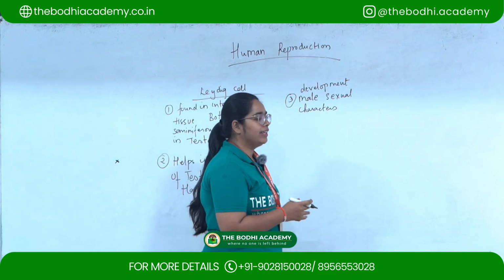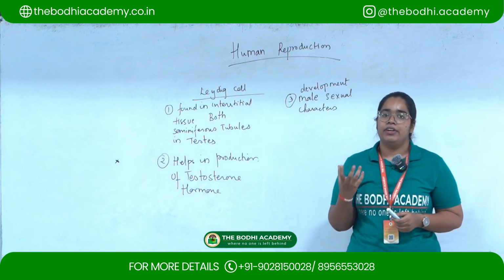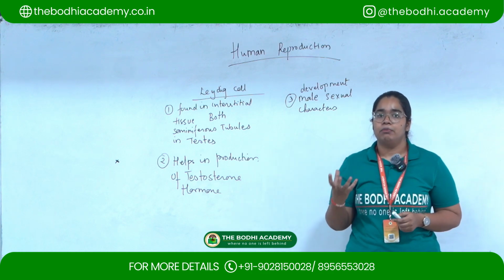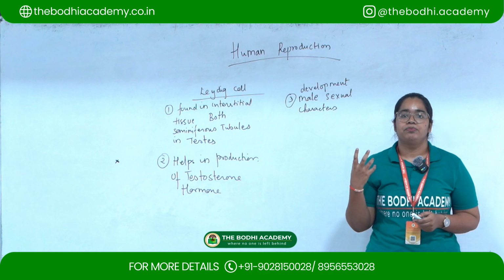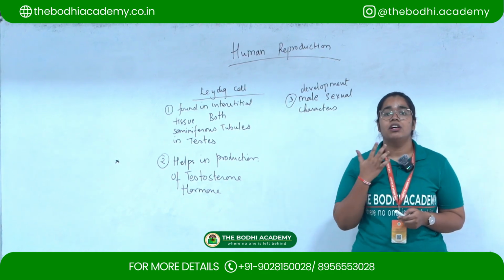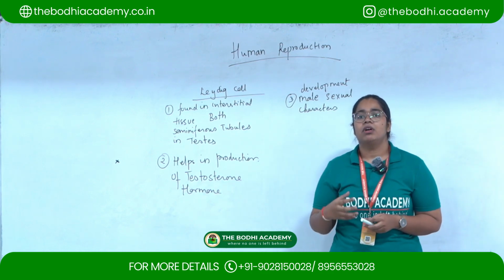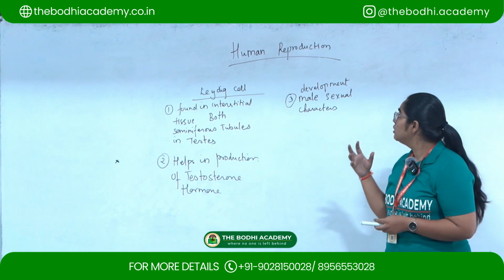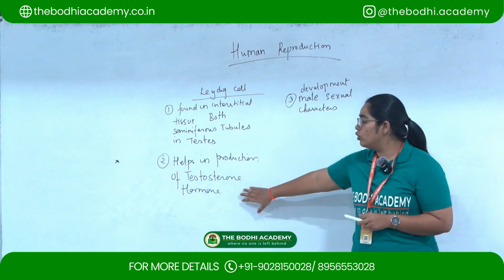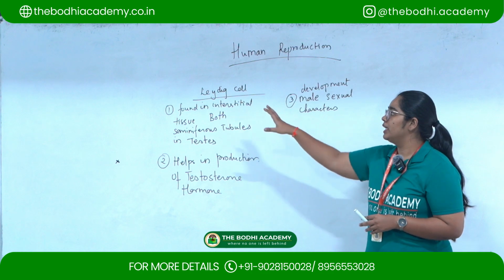So what are the male sexual characters? They are facial hair, chest hair, development of the male reproductive parts, widening of the chest, and deepening of the voice. These characters are promoted by the hormone testosterone, which is produced by the Leydig cell.